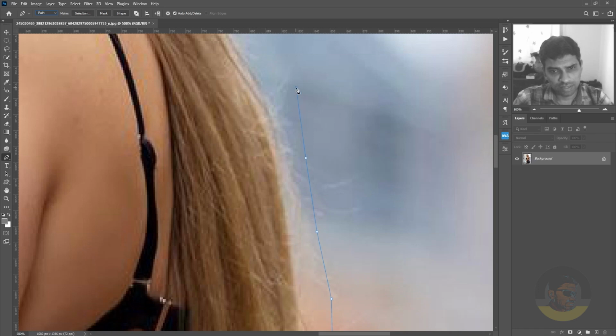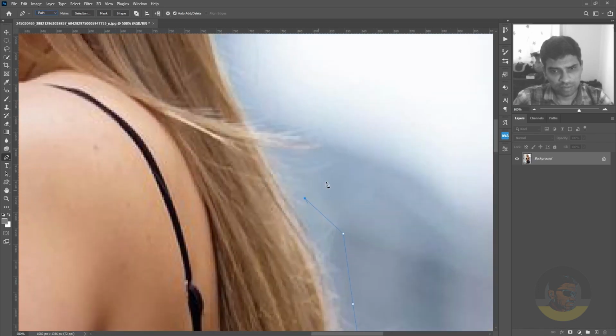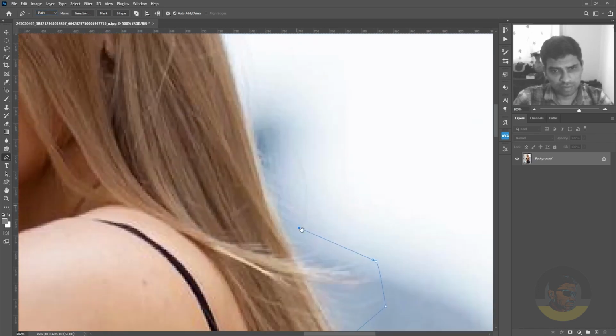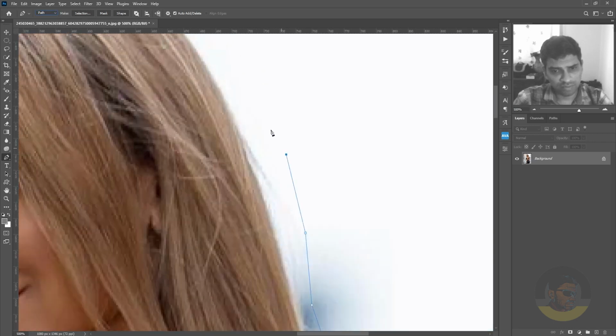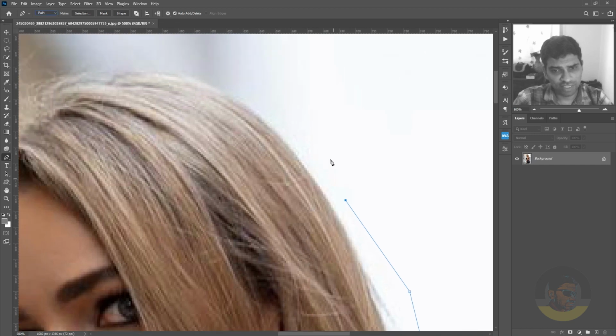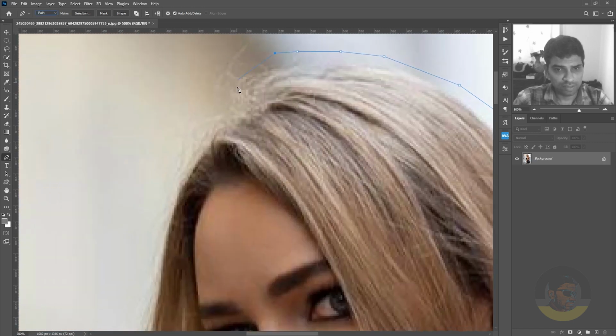Don't cut all of her hair, just some of the very bad flyaway hairs, like this.